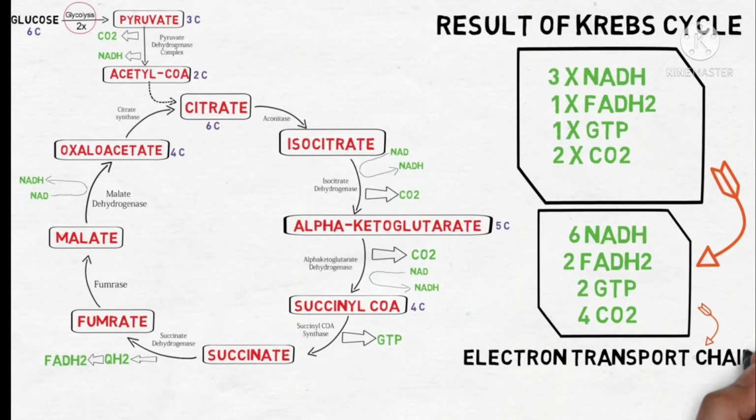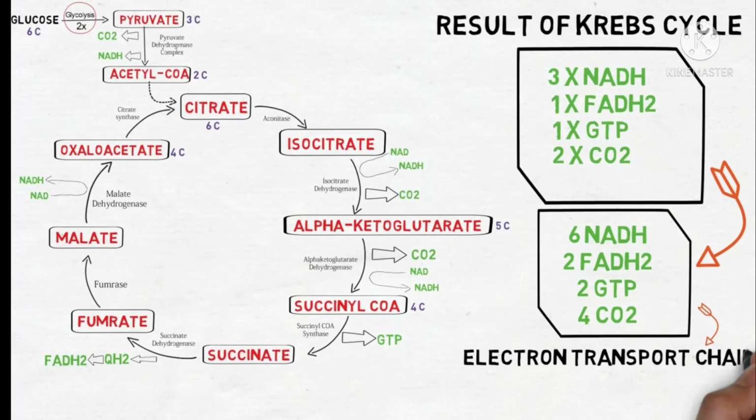So finally in the Krebs cycle we will get 3 NADH, 1 FADH2, 1 GTP and 2 carbon dioxide. In the whole, suppose we have taken 2 pyruvic acid, there is the formation of 6 NADH, 2 FADH2, 2 GTP and 4 carbon dioxide. We can say that in the Krebs cycle or TCA cycle there is production of 12 ATP per cycle. So for 2 molecules, 24 ATP is formed during this pathway. So this is a very important pathway.